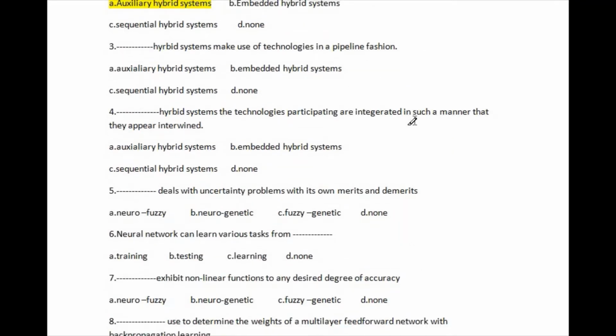Let's go to question number 3. Blank hybrid systems make use of technologies in a pipeline fashion. The available options are: first, auxiliary hybrid system; second, embedded hybrid system; third, sequential hybrid system; and last, none. The right answer here is option C, sequential hybrid system. This is the right answer of question number 3.